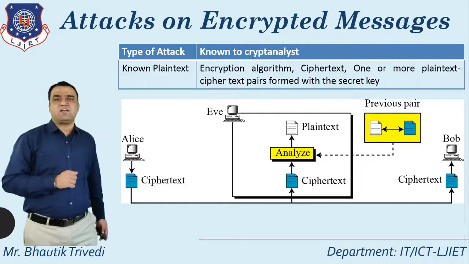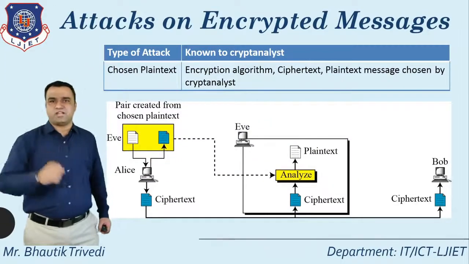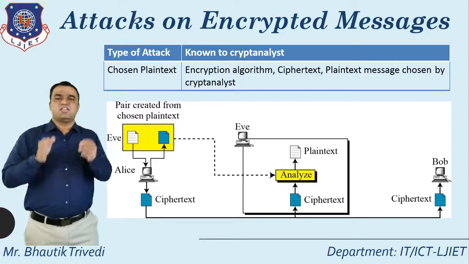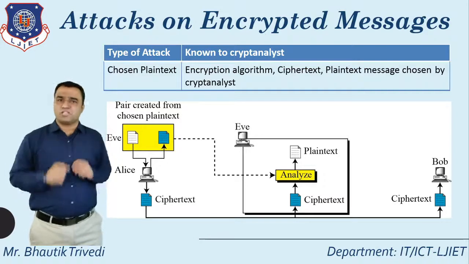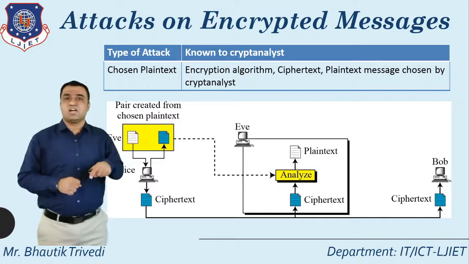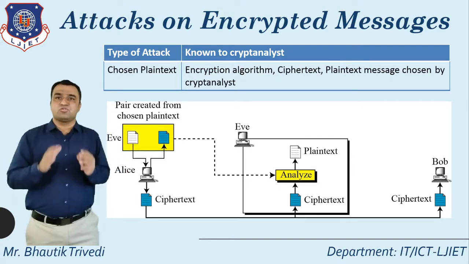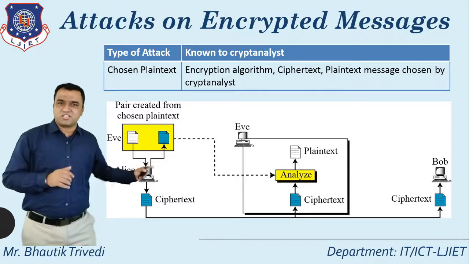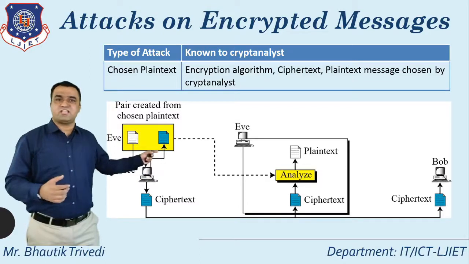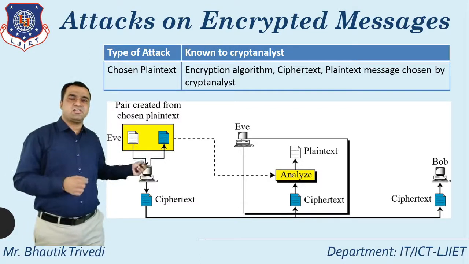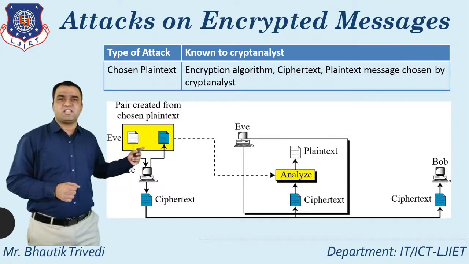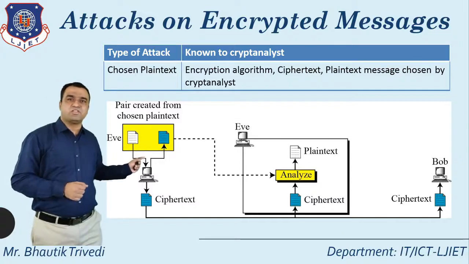Attack number 3. After known plain text comes chosen plain text. Chosen plain text and known plain text, what is the difference? In this, it knows the encryption algorithm, it knows the ciphertext, and it knows the plain text message chosen by the cryptanalyst. Here, the particular plain text can be chosen by the cryptanalyst. You can see the difference in the diagram also. In the previous one, whatever the selection, that is part of the attacker side. But here, that is part of the other side. Here you can see the attacker directly selecting the pair.